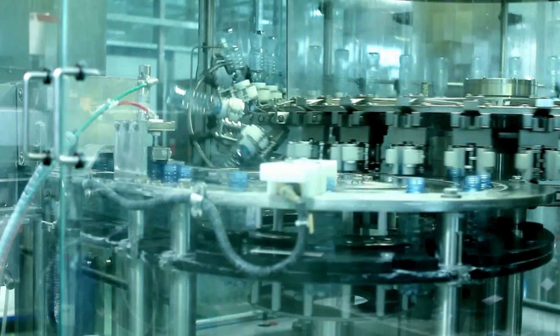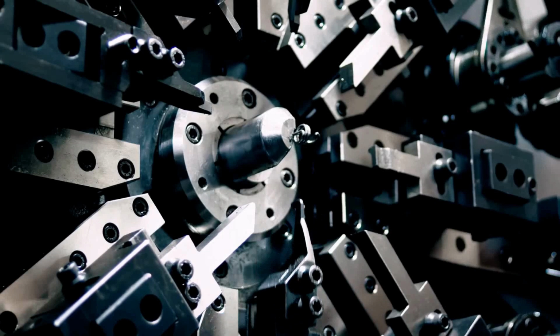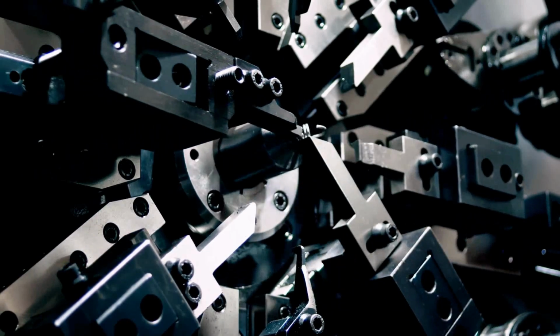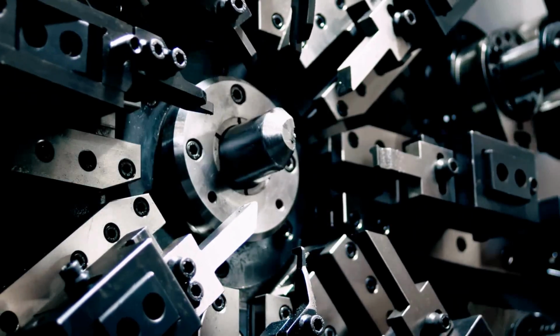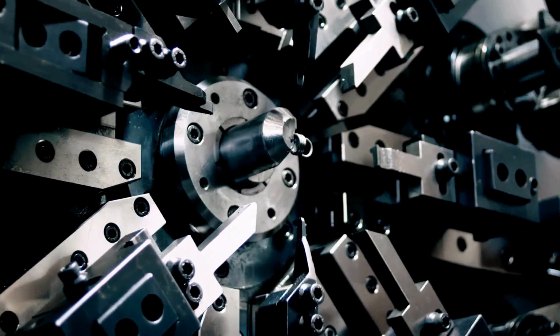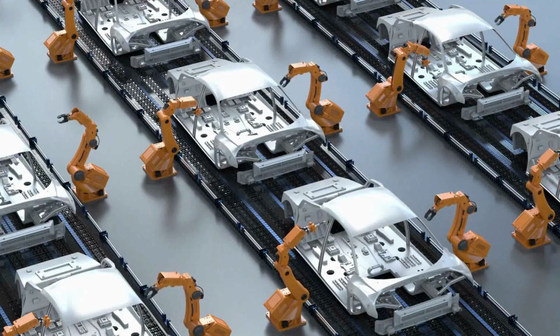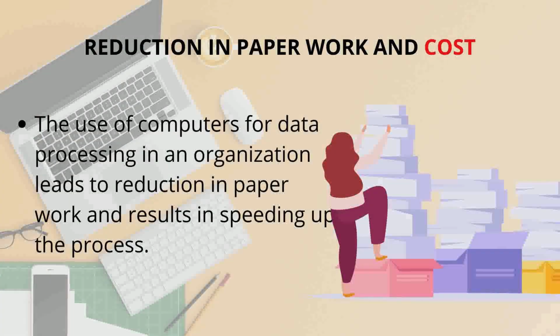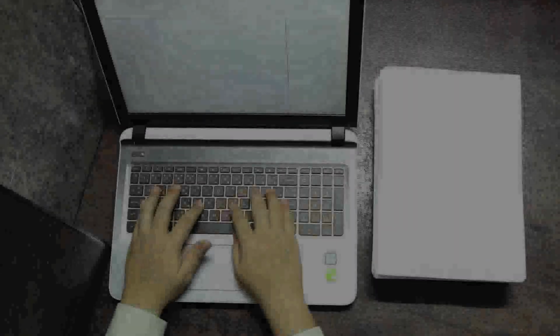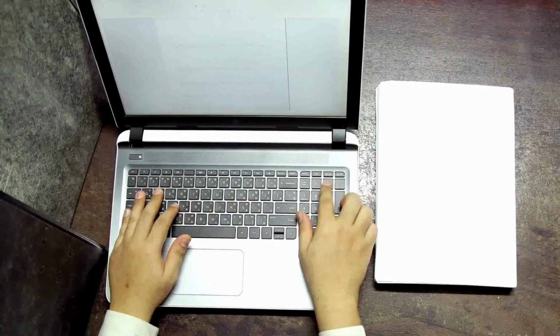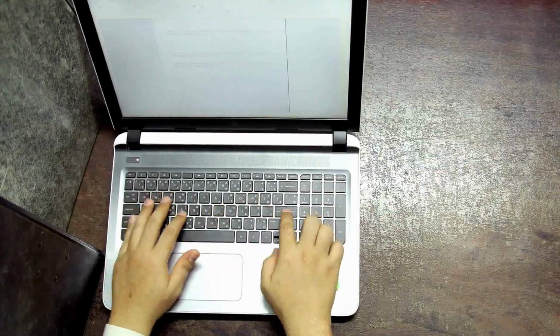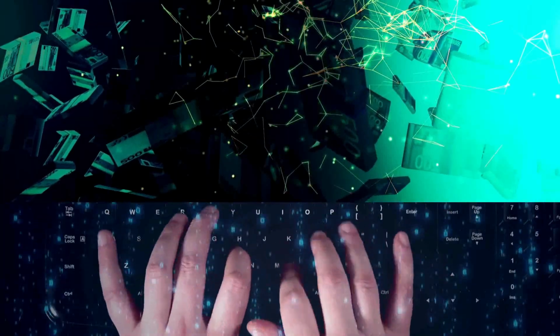Once the computer receives a program, that is, the program is stored in the computer memory, then the program and instruction can control the program execution without human interaction. Automation. Automation is the ability to perform a given task automatically, with reduction in paperwork and cost. The use of computers for data processing in an organization leads to reduction in paperwork and results in speeding up the process.